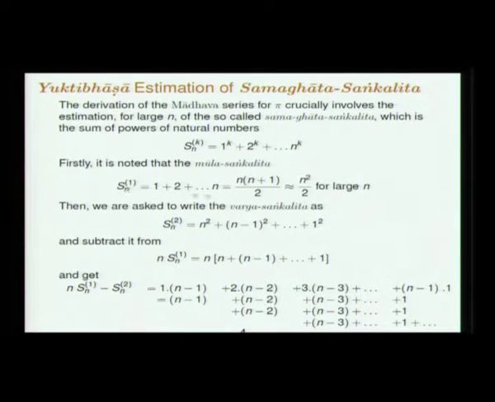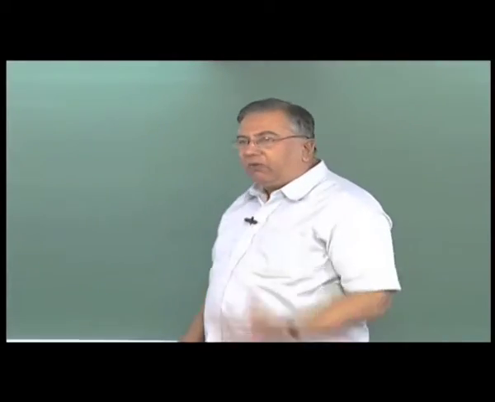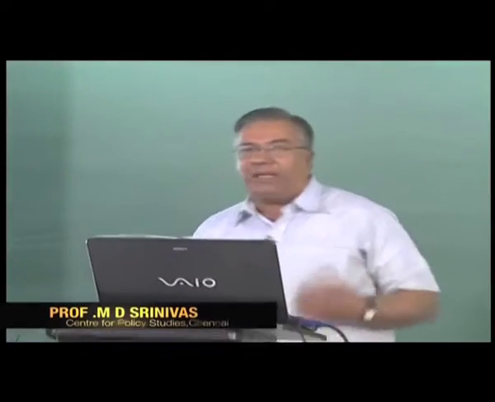First, it is noted that for the sum of the first powers, we have Aryabhata's exact result n into n plus 1 by 2, and obviously for large n you can neglect the n by 2 term and say this goes like n squared by 2. So, it is this careful separation of the orders, as n becomes large, what is the significant term, or in 1 by n as n becomes large, what are the terms that can be neglected. This is where the heart of this limiting operation comes.